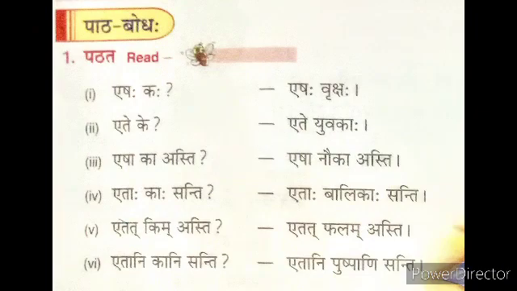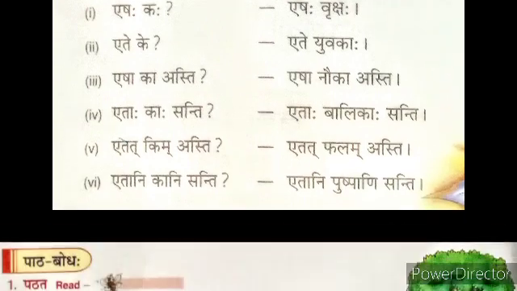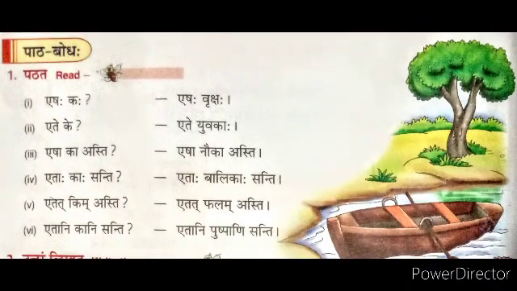So here we see many questions made with the interrogative pronoun kim. And for the answer, we have to write the proper form of the word instead of this kim, the interrogative pronoun. So here they show one picture and write the answers of these questions.